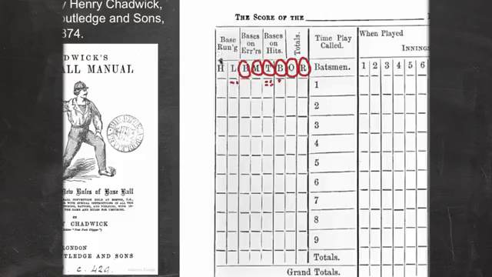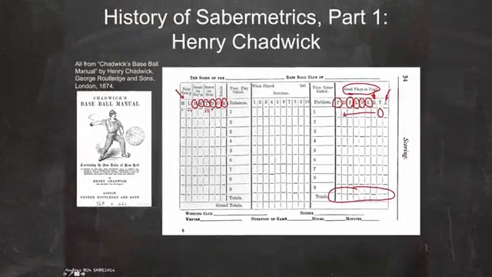And finally, this is the interesting column. This is not often happening in this time, but this is the home run column. Anytime a home run was hit, it would be marked here. And these home runs were defined as strong hits, not muffed, past the outfielders, the people not in the infield. So this is really recording big home runs. And this is what Chadwick set up, and this is what Chadwick taught people on how to score the game. So this is the original Chadwick score sheet that started record keeping through 19th century baseball.